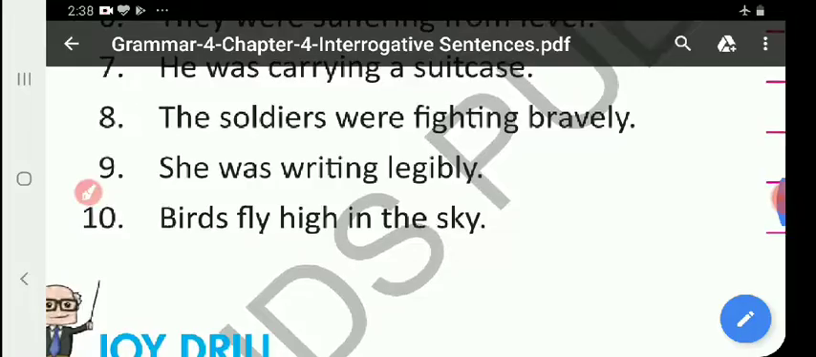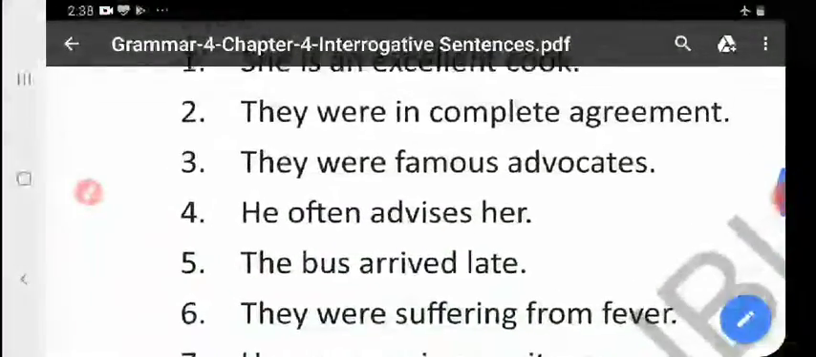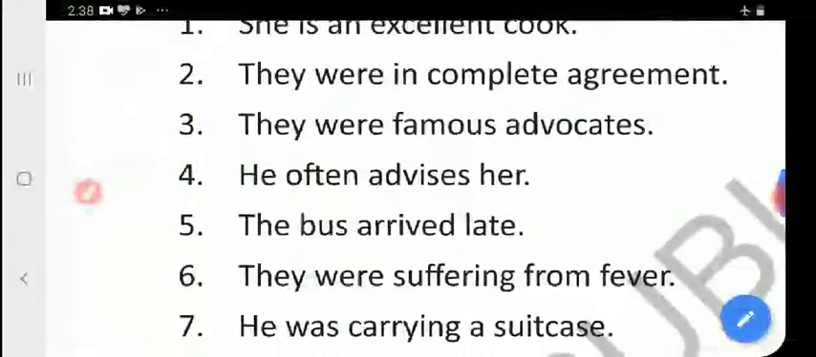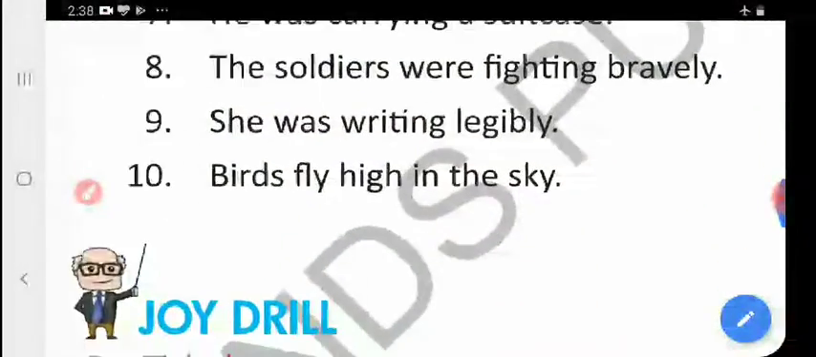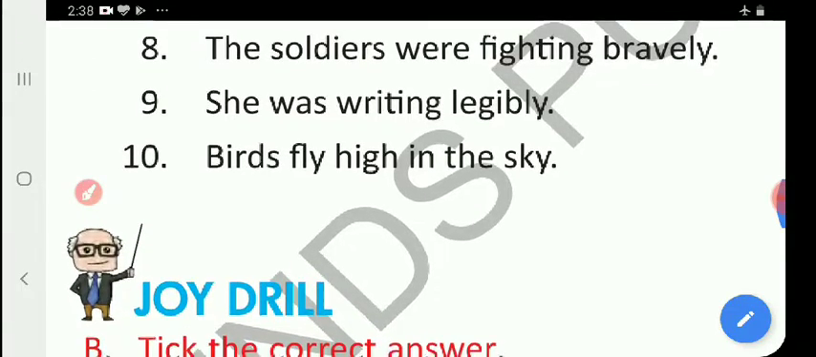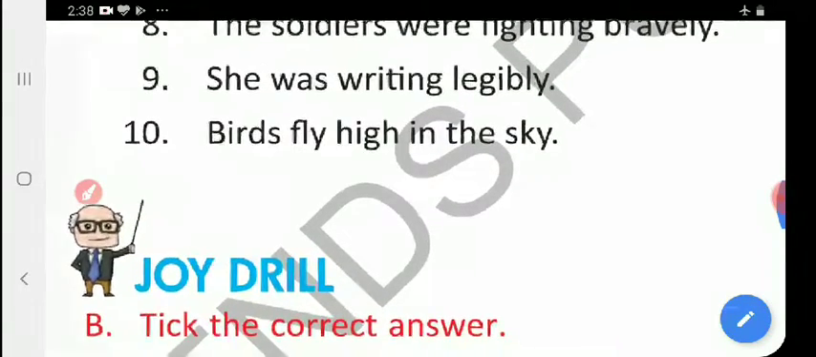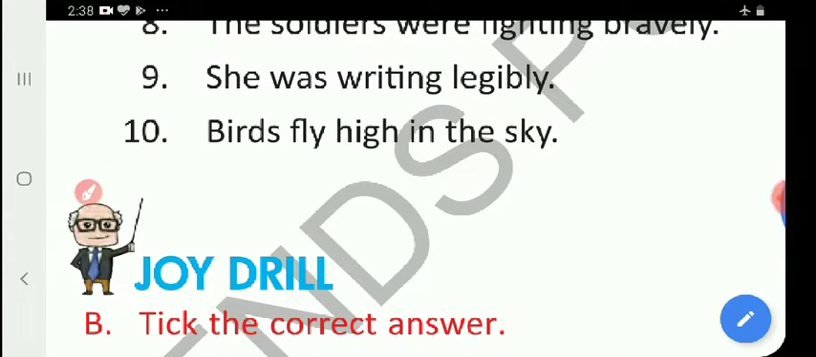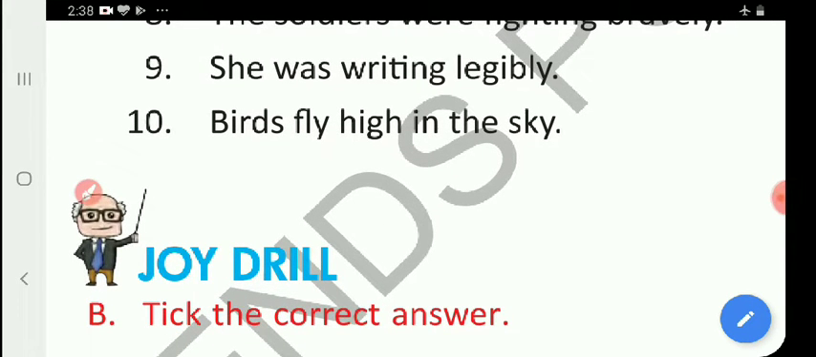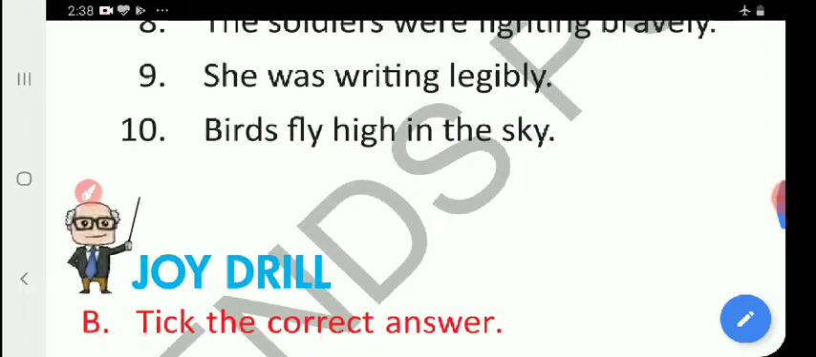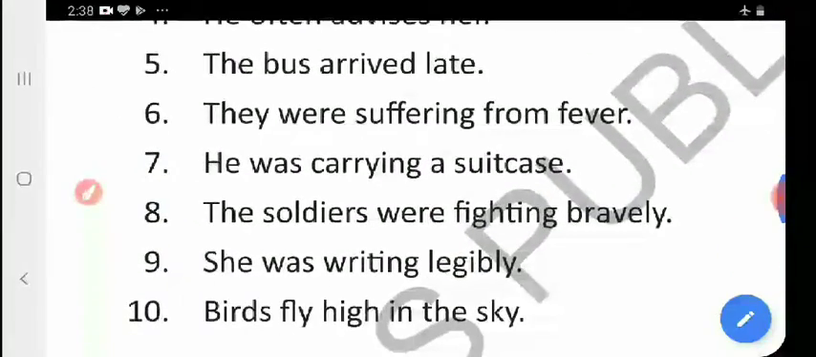We were doing it from 1 to 10: present tense, past tense, simple present and past. So here again you got the present tense with a plural subject. How are you going to write? Birds fly high in the sky. That is, do birds fly high in the sky? Question mark. Do birds fly high in the sky? Question mark. So, we have completed all these 10 exercises.